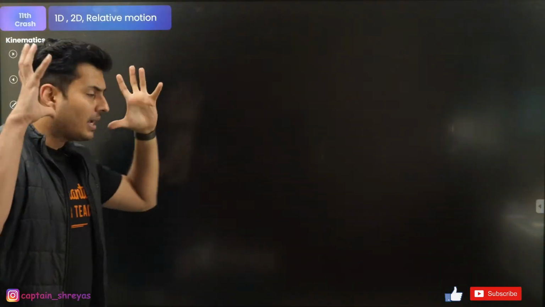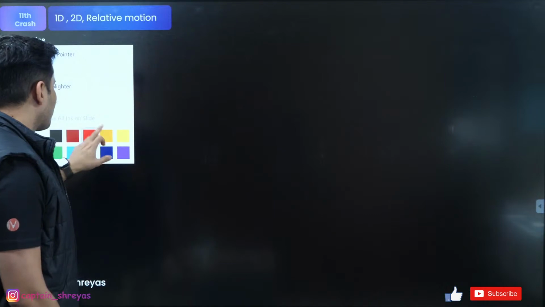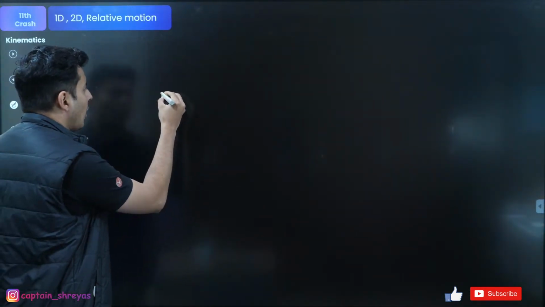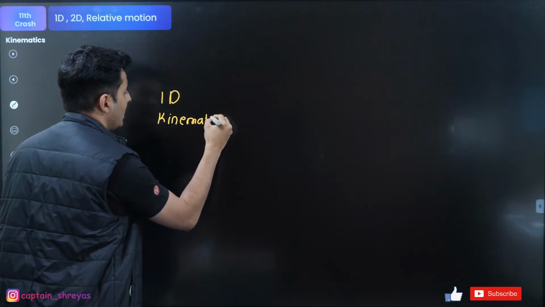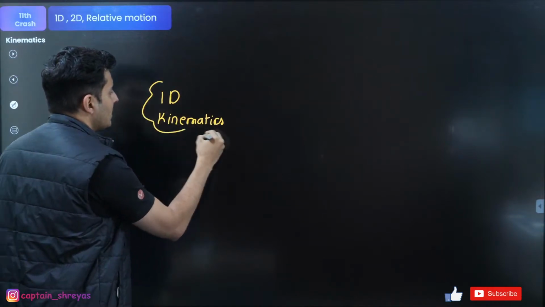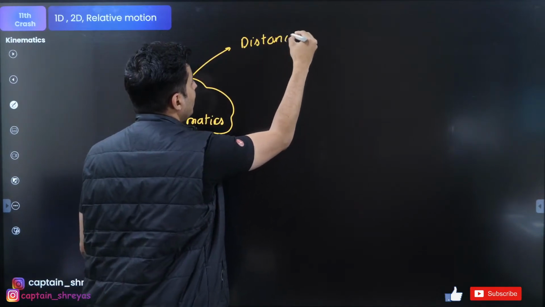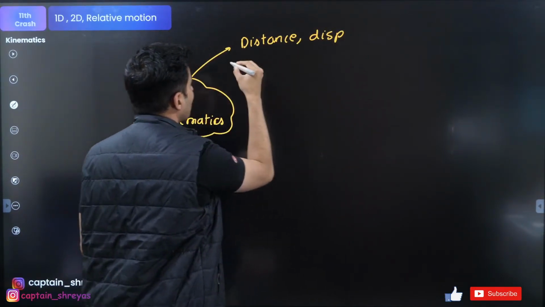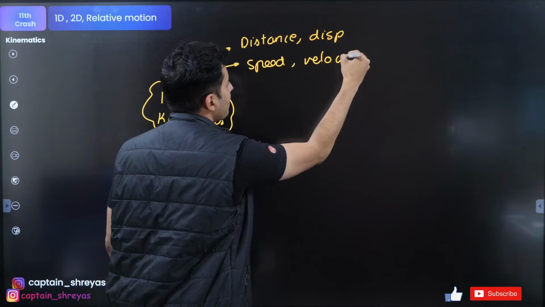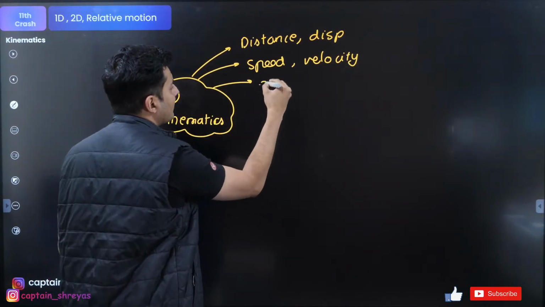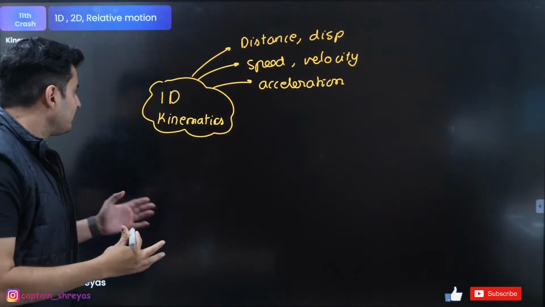Let's quickly make a mental map of what is there in 1D, 2D and relative motion. If you talk about 1D kinematics or 1D motion in general, the main things that you need to revise are distance, displacement, then obviously speed, velocity, then acceleration. All these are quantities that you're going to revise.